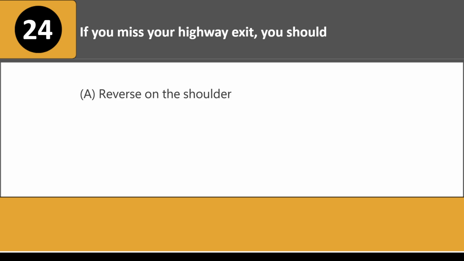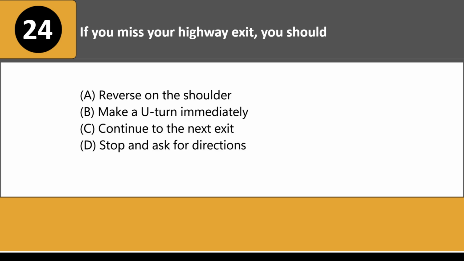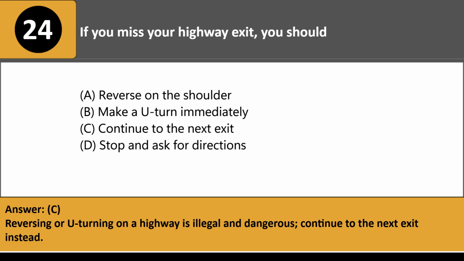If you miss your highway exit, you should: A. Reverse on the shoulder. B. Make a U-turn immediately. C. Continue to the next exit. D. Stop and ask for directions. Answer: C. Reversing or U-turning on a highway is illegal and dangerous. Continue to the next exit instead.